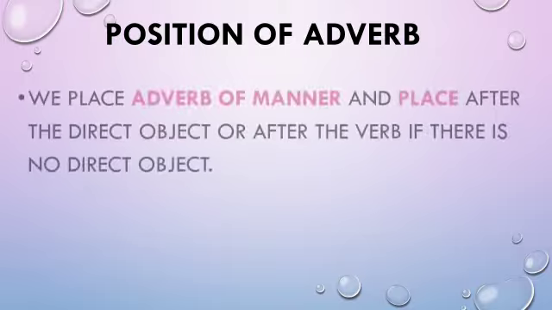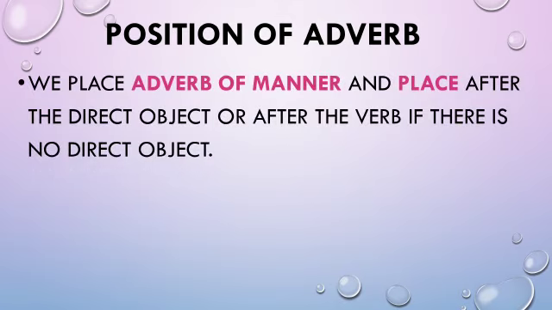So we place adverbs of manner and place after the direct object, or after the verb if there is no direct object. Children, already you have studied what is direct object. In the given sentence, the thing about which it is talked is the direct object, and then the indirect object, pronoun or noun. So here the adverb of manner or place will be placed after this.